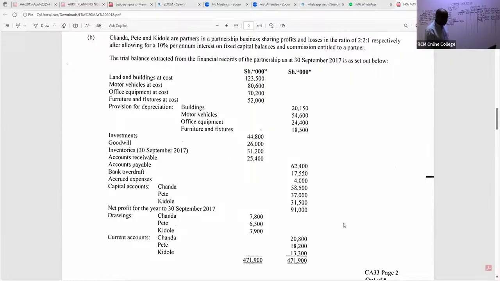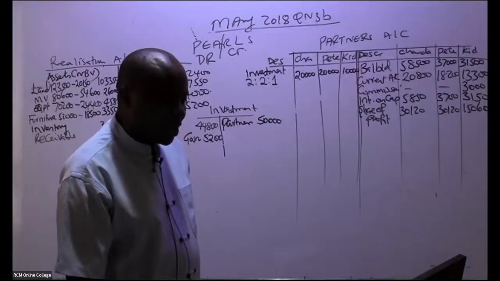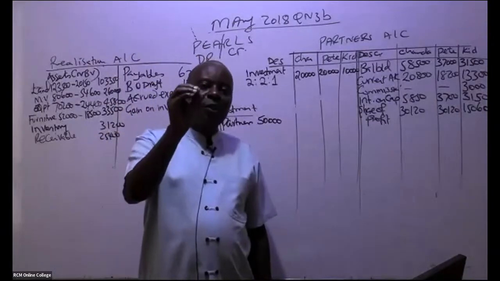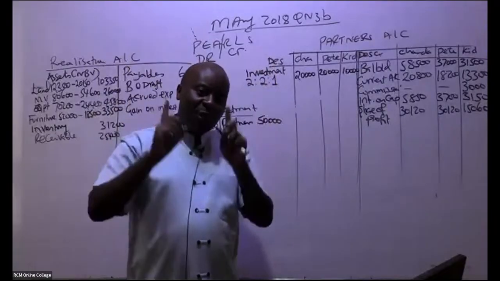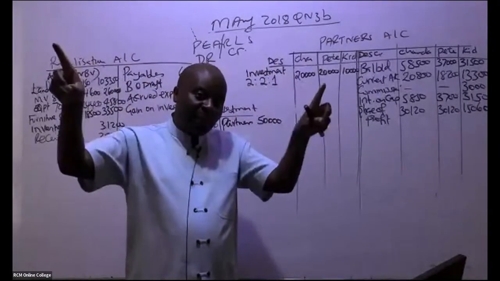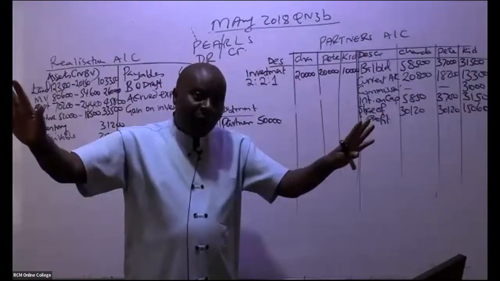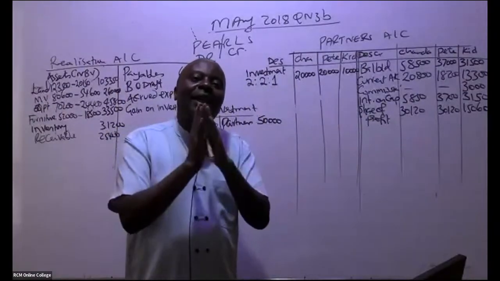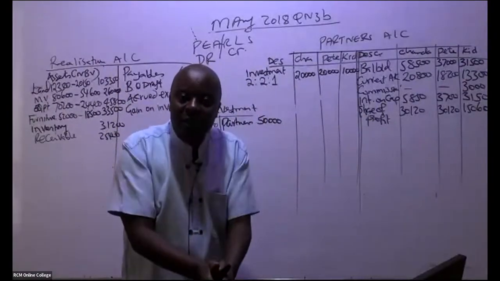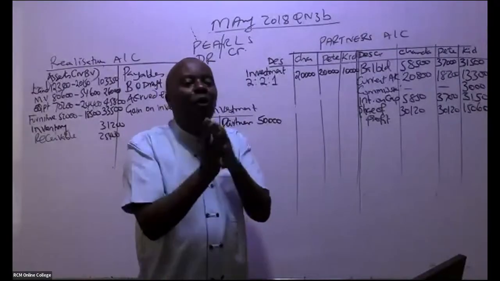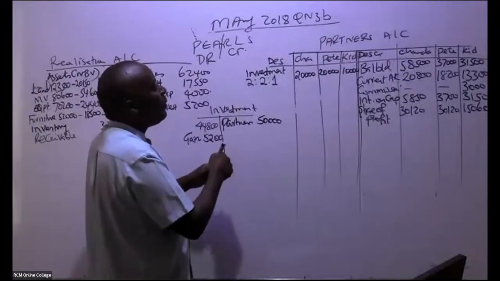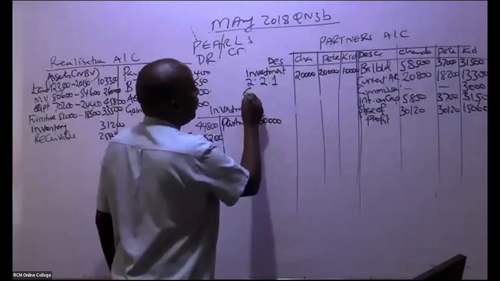If it was written off, was it taken over by the new company? No. So automatically this is a loss for the partners. It's an expense for the partners, and expenses are normally debited. So come and give us here goodwill.